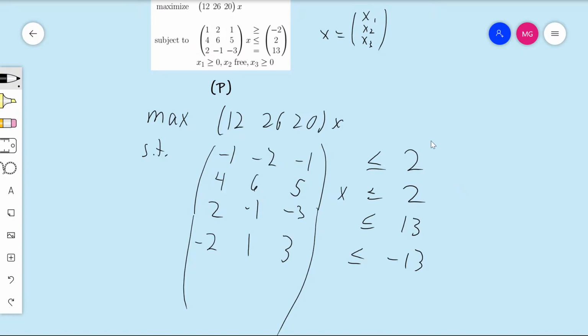Okay, and so that accounts for all the matrix constraints. Now we have to deal with these variable constraints. You see, what we want is for all the variables to be free variables, but right now we have variable non-negativity enforced for x1 and x3. So what we do is, we want those constraints to still be imposed, but we are not going to explicitly impose those constraints anymore.